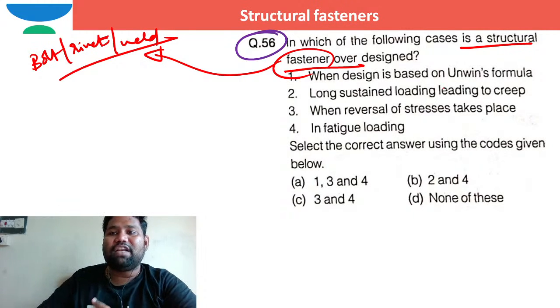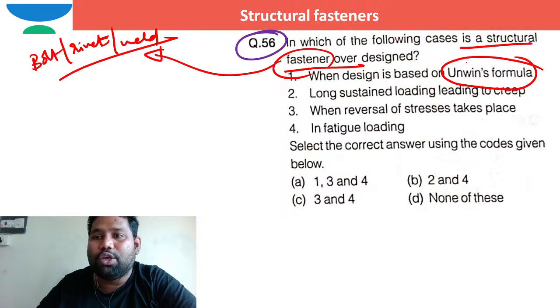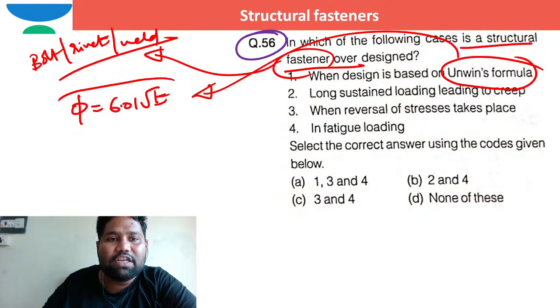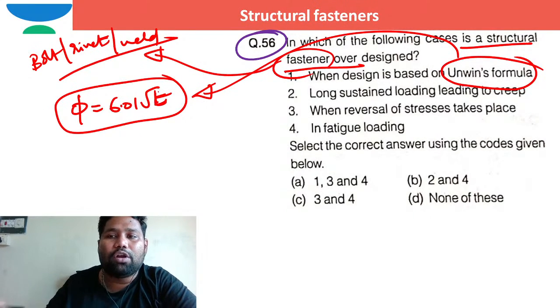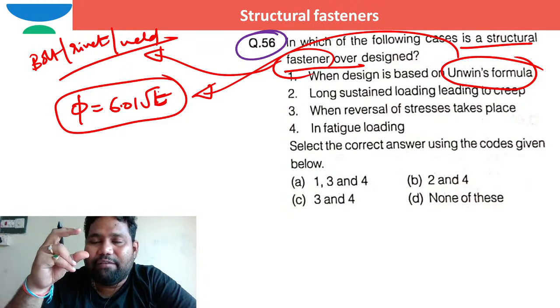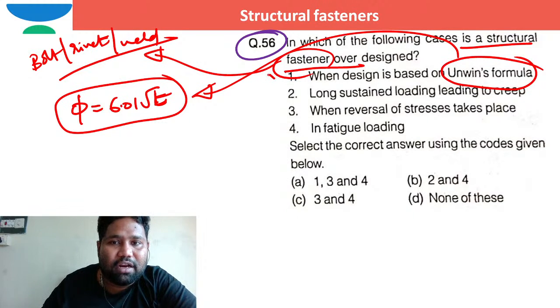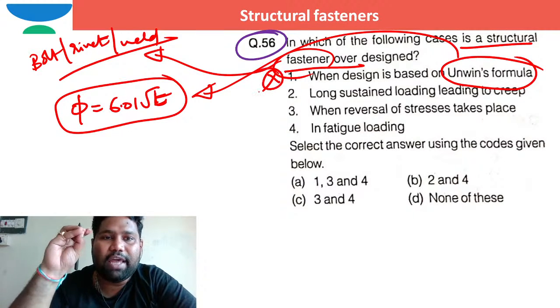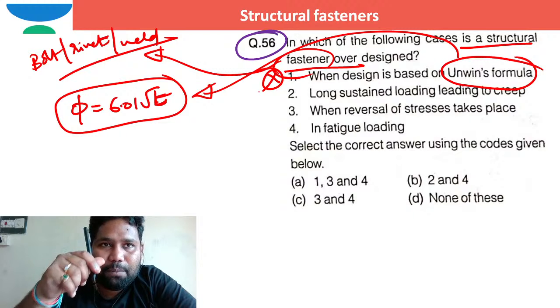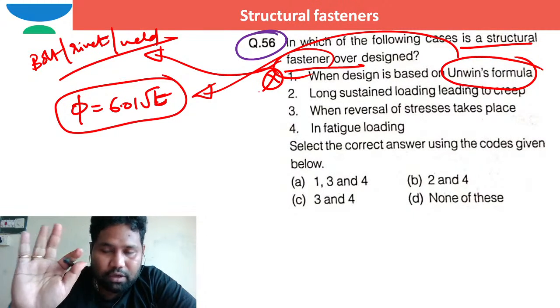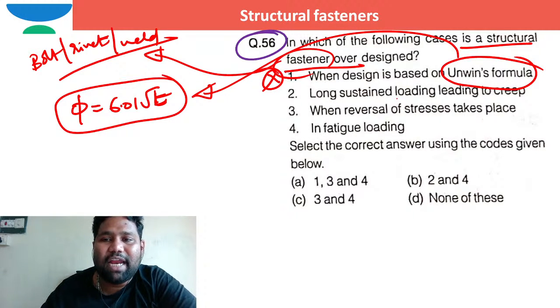When design is based on Unwin's formula. Dear, Unwin's formula only gives a relationship between the thickness of the plate and the nominal diameter of the bolt. The nominal diameter of the bolt that you need to use is 6.01 times root t. This is only Unwin's formula. It doesn't talk about whether the bolt should be over designed or under designed. It won't convey anything, so this is the wrong answer. Unwin's formula only gives a relationship between the nominal diameter of the bolt or rivet and the thickness of the plate. Next, long sustained loading due to creep.